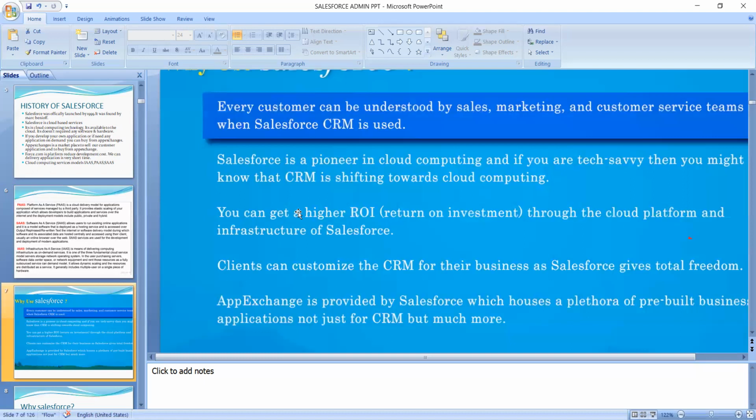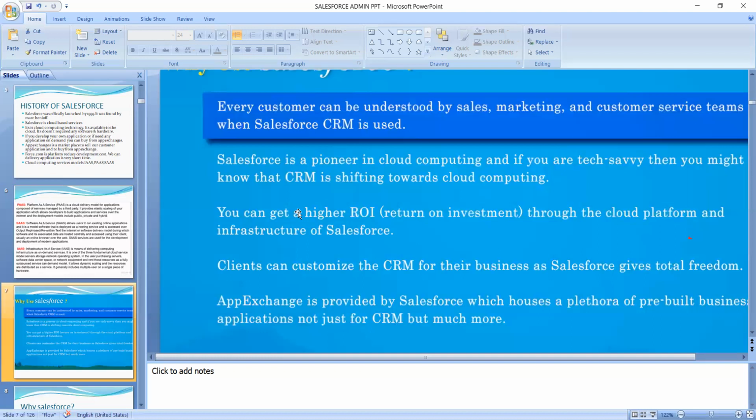It has shifted to that, and you can get a higher ROI, return on investment, through the cloud platforms and the infrastructure of Salesforce. Clients can customize the CRM for their business, as Salesforce gives total freedom here. The clients customize the CRM according to their business requirements, and we make it an easy process for the clients.